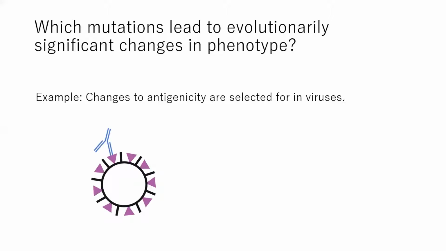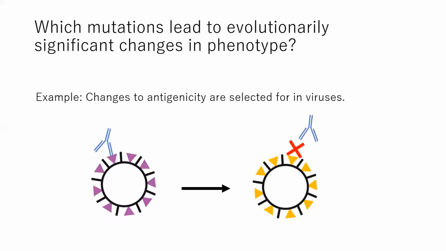As sort of a cartoon example, here on the left, we have a purple virus bound by a blue antibody. However, because virus evolution is both extremely rapid and driven by antigenic pressures, very quickly, we find that after a few mutations, which I've shown here as a color change, but more realistically would be a change in structure conformation, the blue antibody is no longer able to bind to the now yellow virus. Unfortunately, this problem is very rarely that straightforward because not all mutations that fix do so because they confer some sort of beneficial phenotypical change.